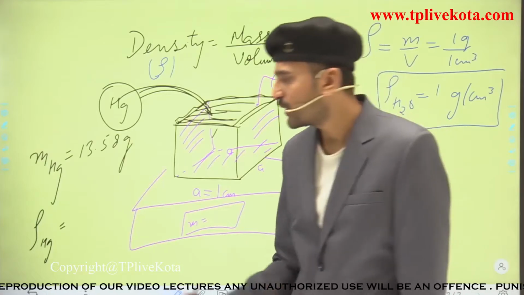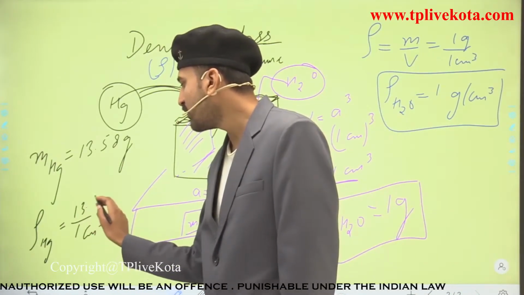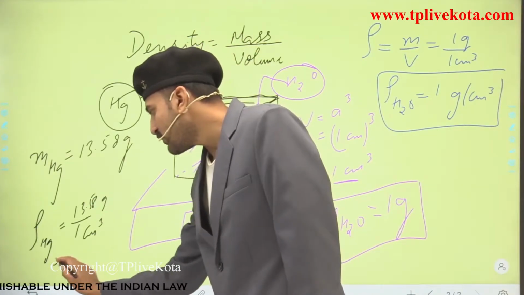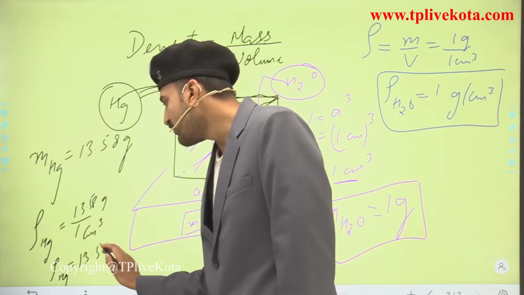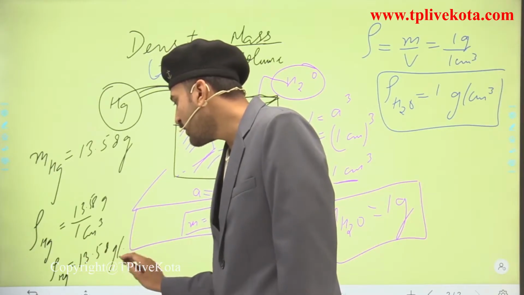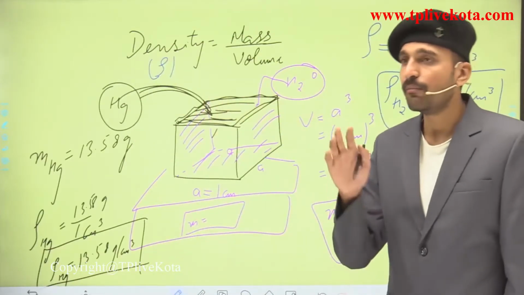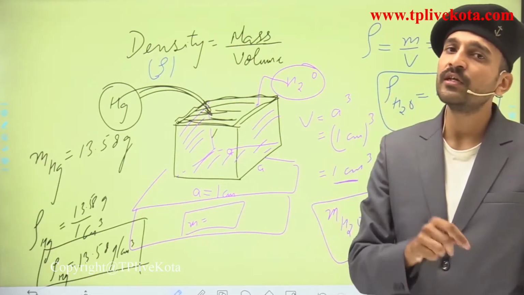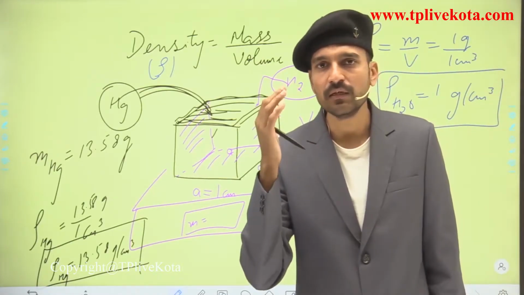Volume is 1 cubic centimeter, and the mass is 13.58 gram. So the density of mercury comes out to be 13.58 gram per cubic centimeter. So this is the meaning of density, students. Remember, wherever a density is written, you should know what the meaning of density is instead of just cramming the values.